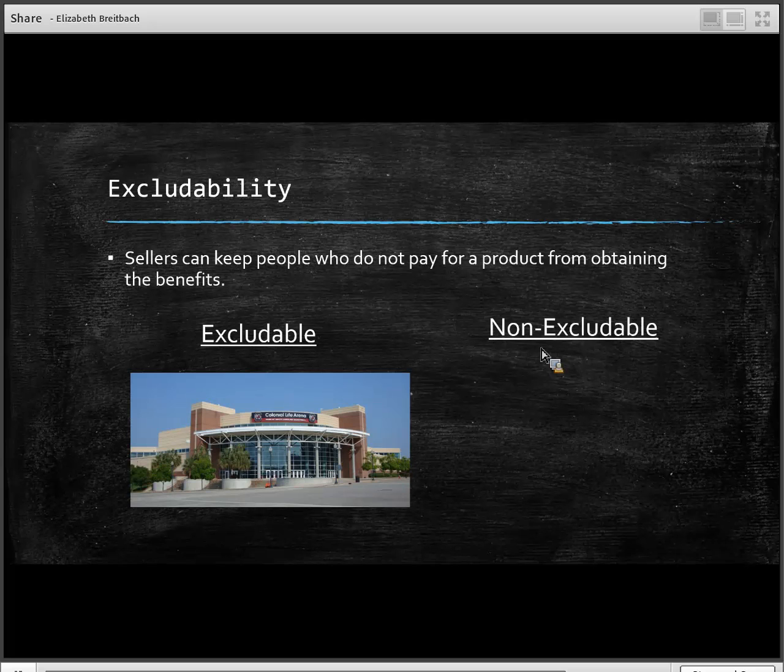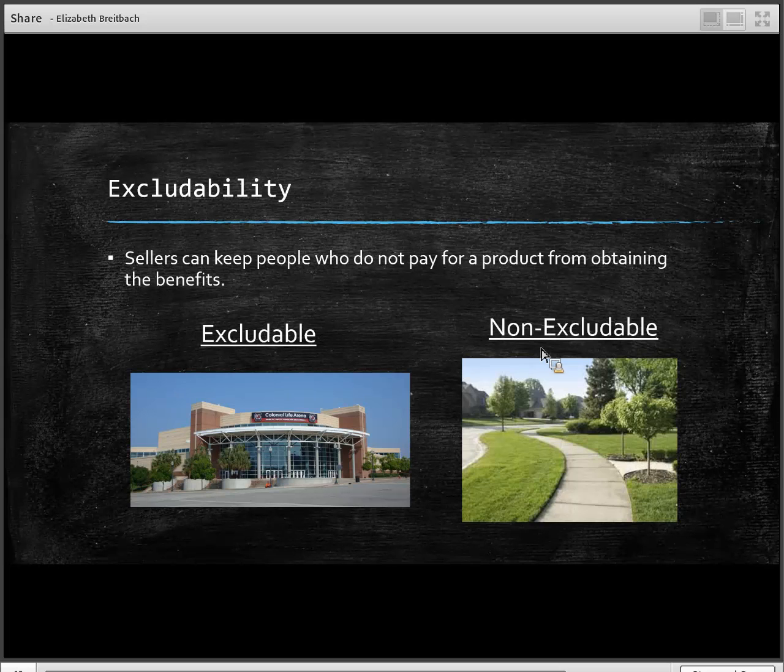However, not all goods are excludable. Something like a bike path or a sidewalk is going to be non-excludable. I might not pay in terms of taxes or donation or anything. I might have nothing to do with this sidewalk or bike path, but nobody can stop me from walking on it. And so it's going to be a non-excludable good. Nobody can prevent you from consuming that product.